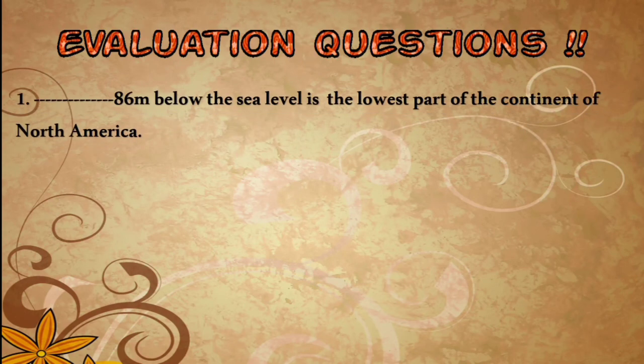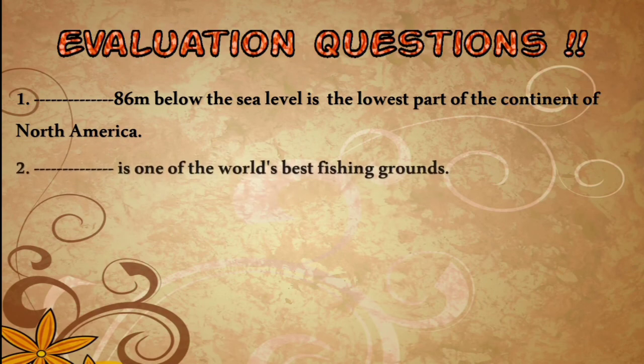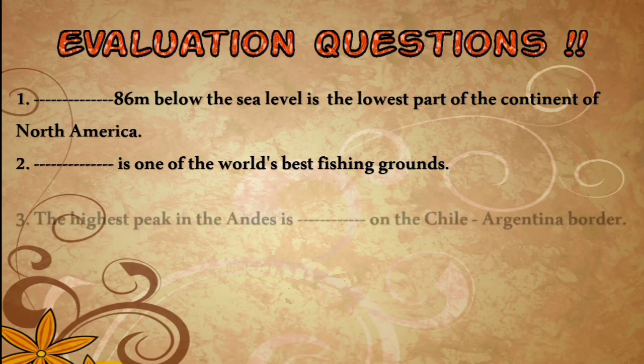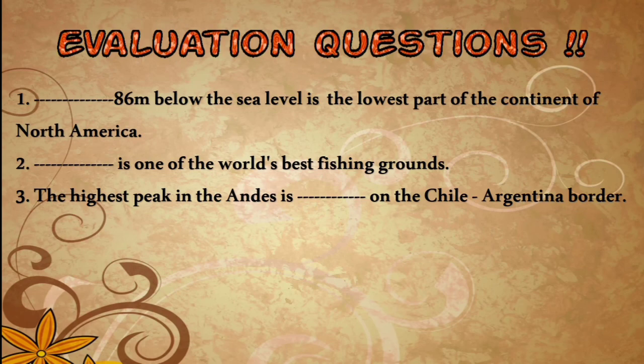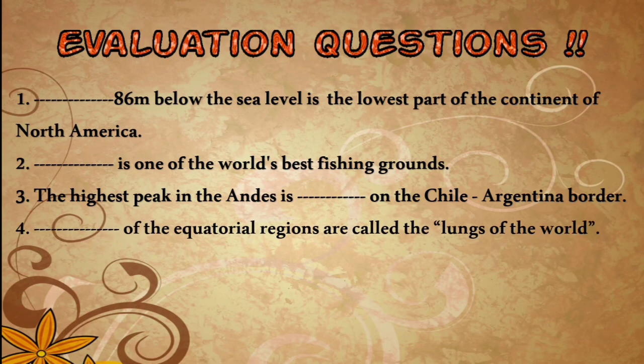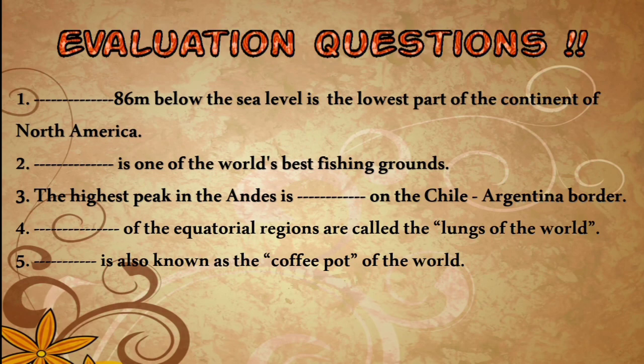First one, 86 meter below the sea level is the lowest part of the continent of North America. Second one, which is one of the world's best fishing grounds? Third one, the highest peak in the Andes is on the Chile-Argentina border. So what is the peak on the Chile-Argentina border? And next one, what are the equatorial regions which are referred to as lungs of the world? And next one is, which place is known as coffee pot of the world?